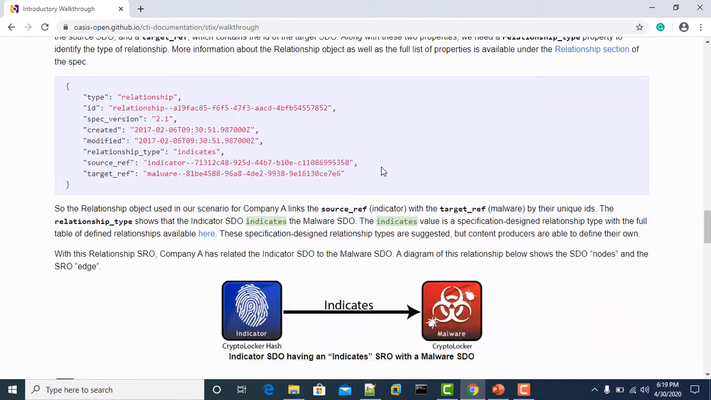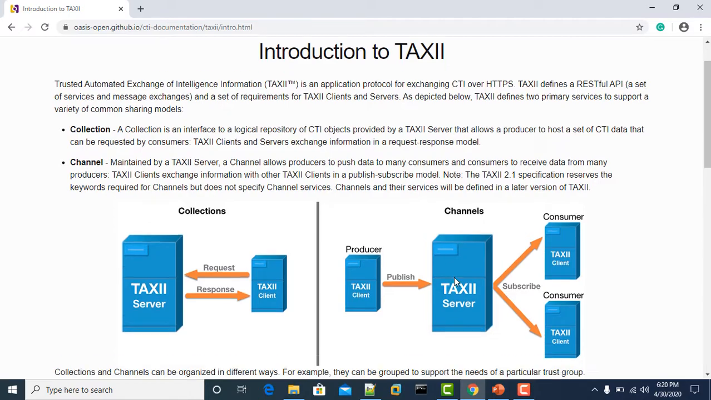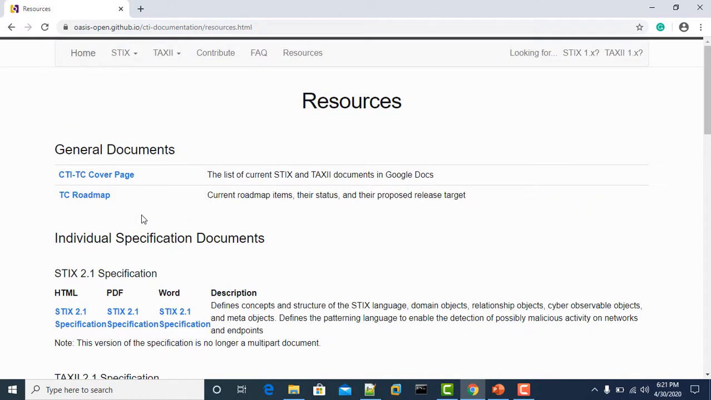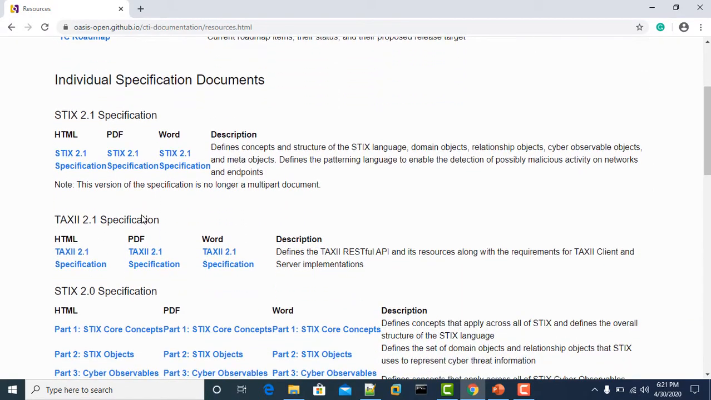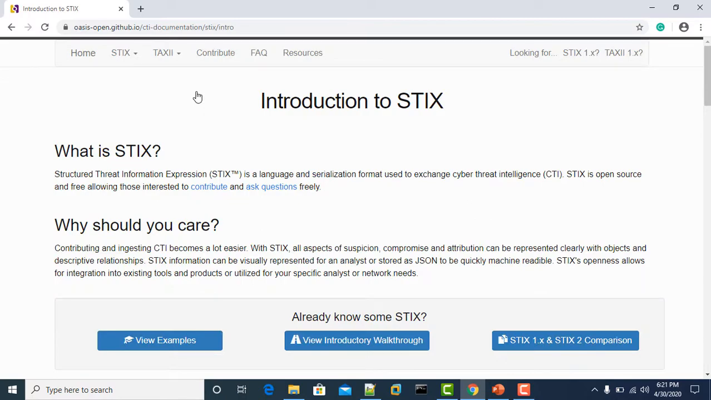object, relationship object. TAXII has a client and server architecture, where a producer can also be a client. In another scenario, a client publishes data to TAXII and TAXII shares the information with its subscribers. In the resources section, you will find complete details of STIX and TAXII with its documentation. The latest TAXII is the 2.1 standard.